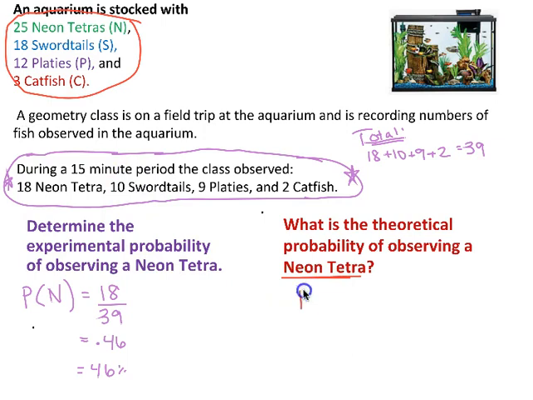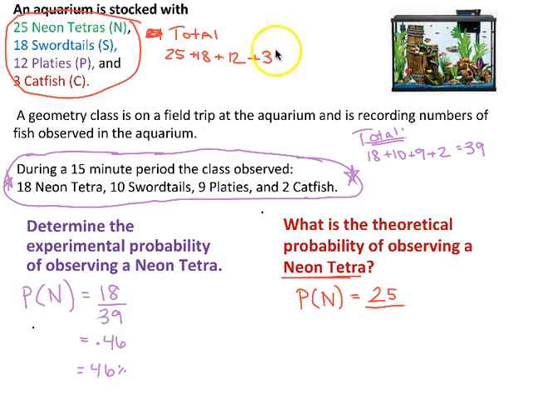So again, we want to find the probability of a neon tetra, so I'm going to put capital N because we established that up here. N represents neon tetras. How many neon tetras can we choose from? 25. And then how many total fish are there in this tank? We'll add all these up, so the total is going to be 25 plus 18 plus 12 plus 3. So 25 plus 18 is 43 plus 12 plus 3.